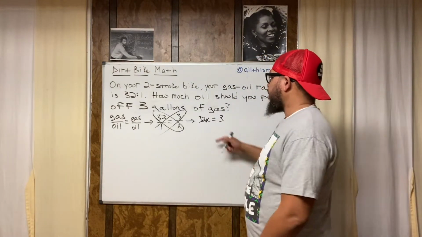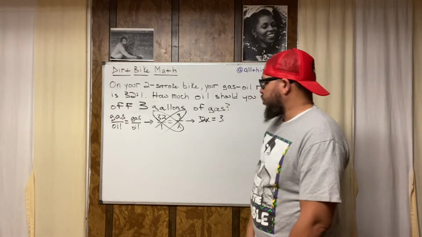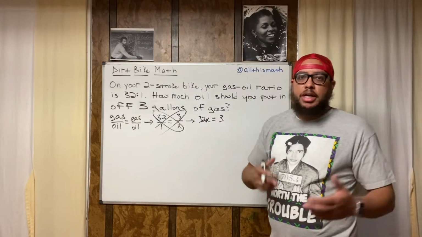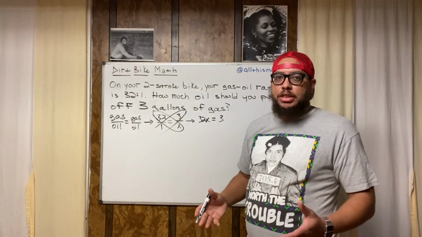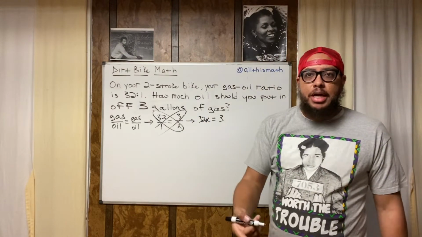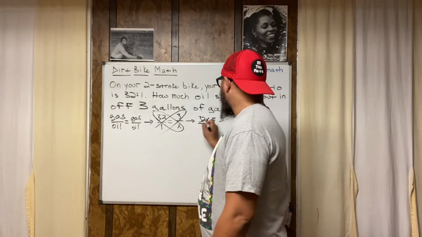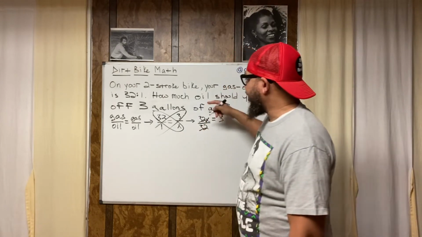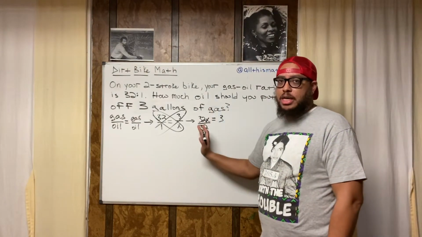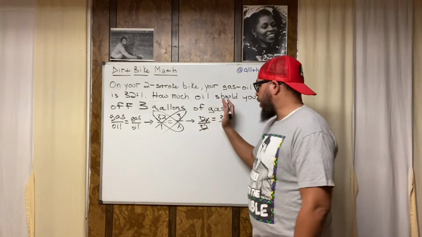All right, so now 32x equals 3. How do I solve for x? I got to get rid of this 32. You get rid of it by doing the inverse operation. The inverse is the opposite operation. 32x means 32 times x. The opposite of multiplication is division. So I'm going to divide by 32. And because it's an equation, I got to stay balanced. If I divide by 32 on the left side, I got to divide by 32 on the right side.